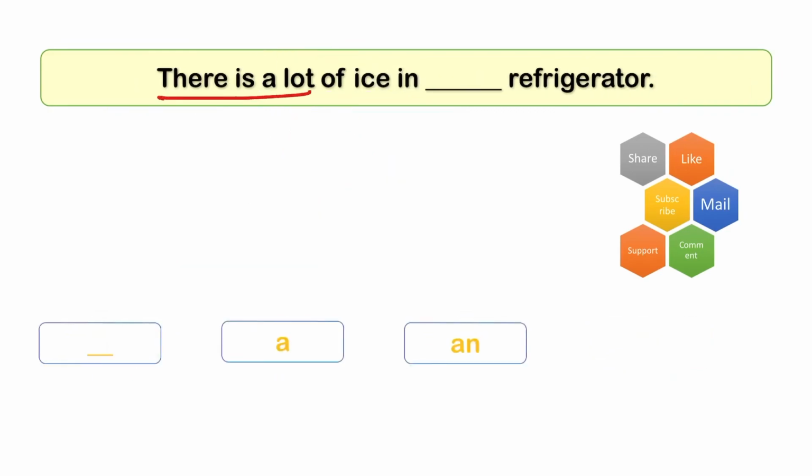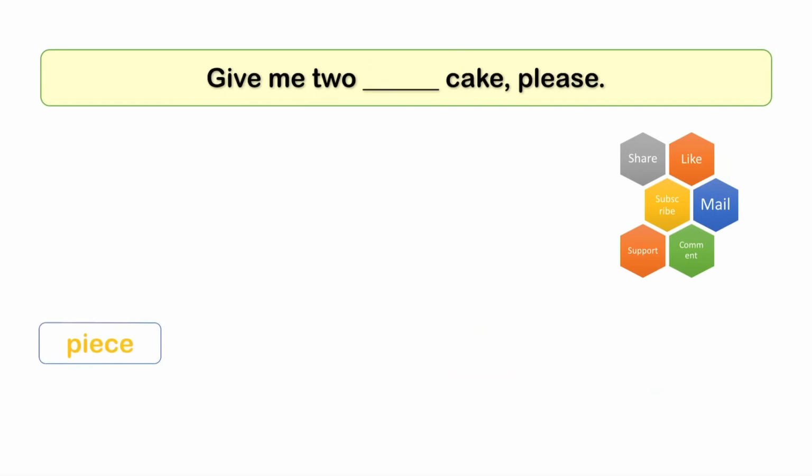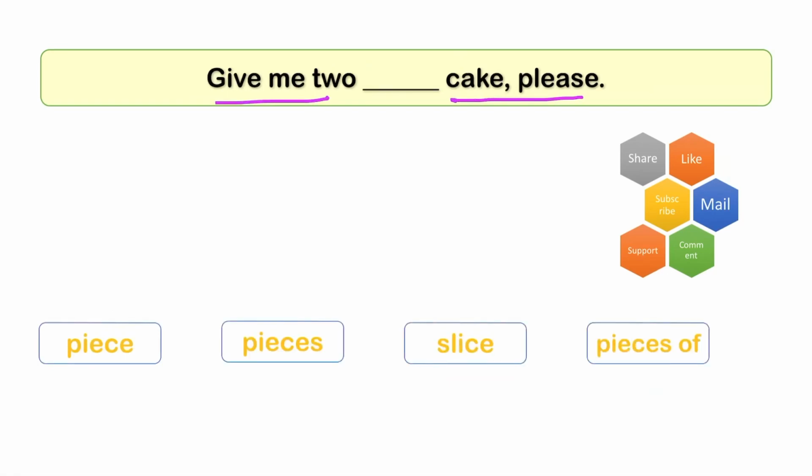Next question. There is a lot of ice in dash refrigerator. Nothing is there, a is there, an is there, the is there. So I can't use a. It's not about one product. I can't use an because there is no vowel and it's not related to one product. So the, I can use the. There is a lot of ice in the refrigerator.